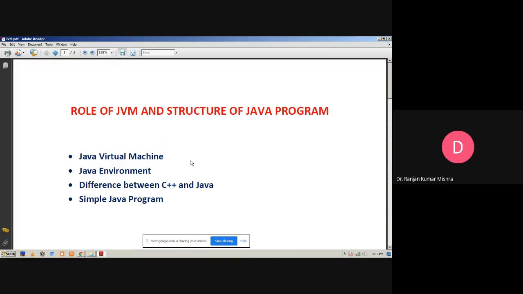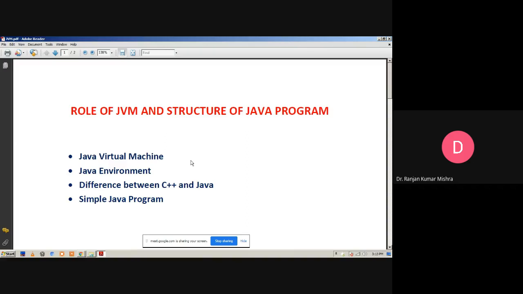The machine specific code is generated by the Java interpreter, acting as an intermediary between the virtual machine and the real machine. So the Java object framework acts as the intermediary between the user program and the virtual machine, which in turn acts as the intermediary between the operating system and the Java object framework. This is the part of the Java virtual machine.